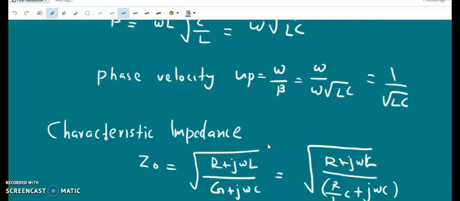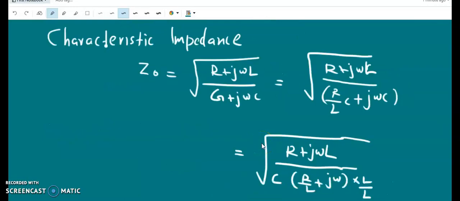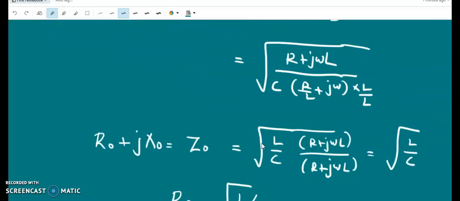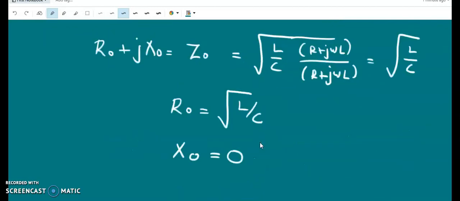A signal usually consists of a band of frequencies, so if the phase velocity is a constant, then all the frequency components travel with the same velocity. So there will not be any distortion. A distortionless transmission line has got no distortion.